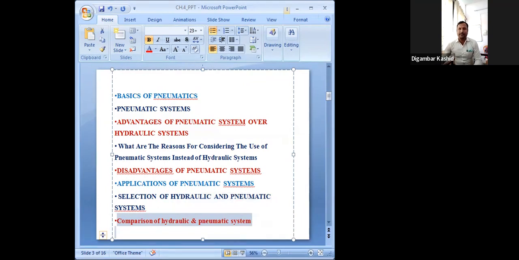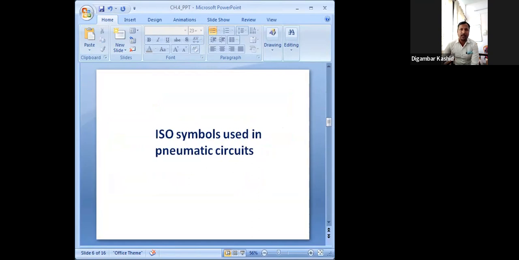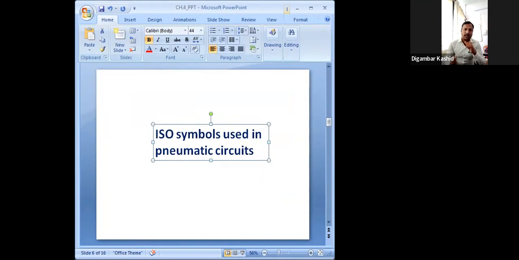Now today we'll go to the next point, the ISO standard symbols which are used in pneumatic circuits. The ISO symbols are standard fluid power symbols which are used for hydraulic circuits and also pneumatic circuits. There are many common symbols which are required in both systems.